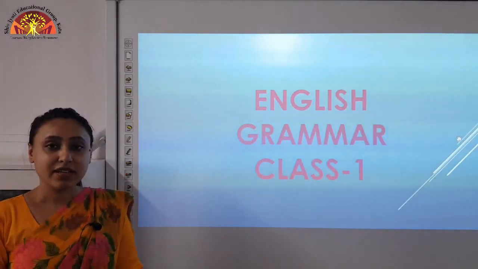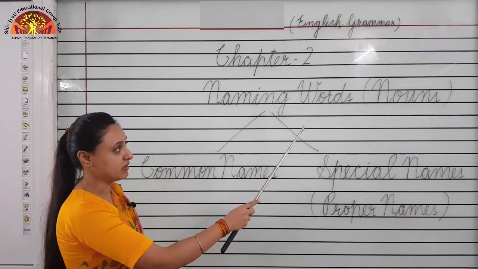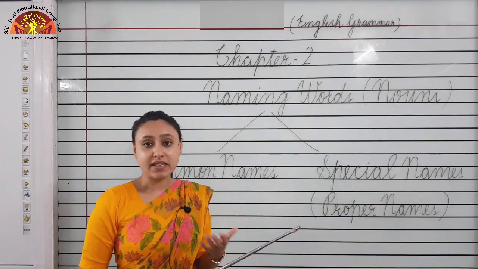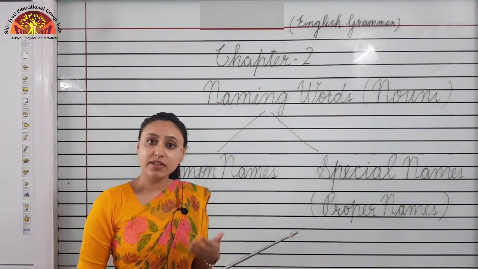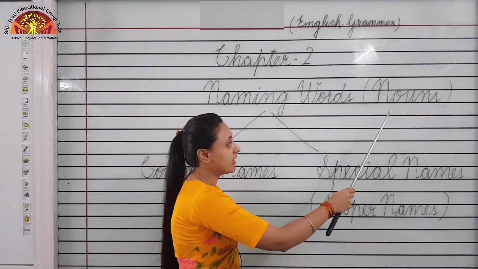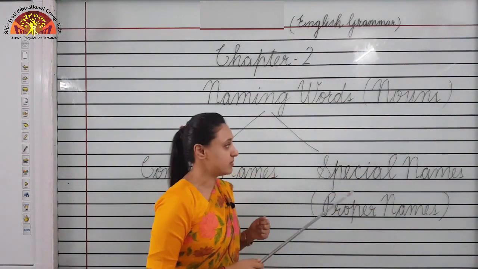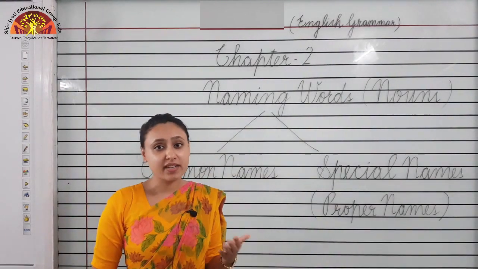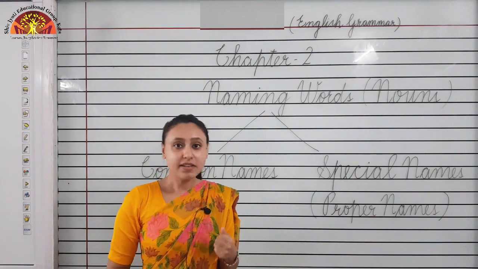Children, today chapter 2 naming words. Children, what are naming words? Naming words tell us names of person, places, animal and things. Naming words are also called as nouns, N-O-U-N-S, nouns. So, names like Sita, Geeta, baby, chair, table, these all are naming words.